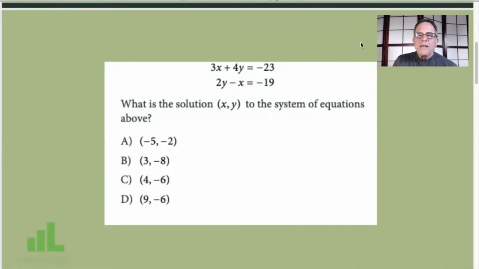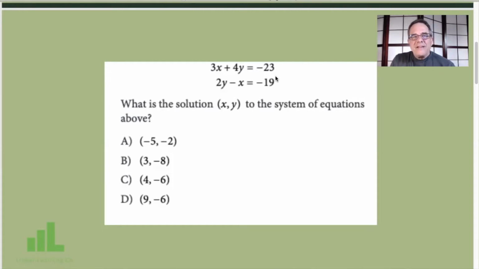Here's a simultaneous equation question, or what you guys call a system of equations. And when you look at this, you're probably tempted right away. Ooh, I've got to do the algebra. I've got to solve for X. I've got to solve for Y. No, just wait a minute.